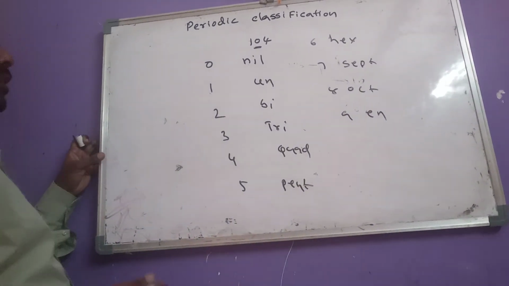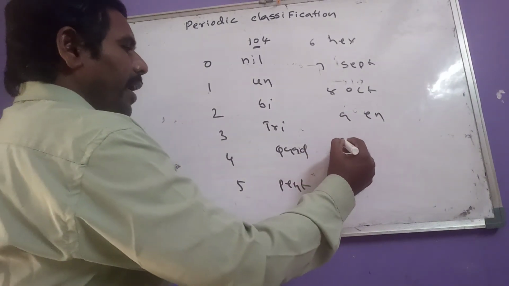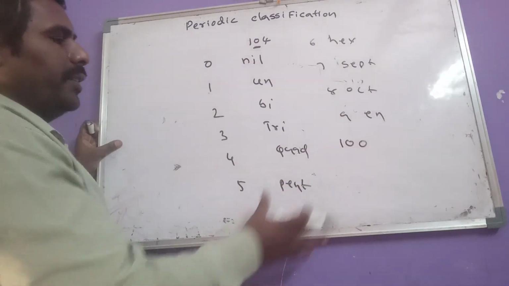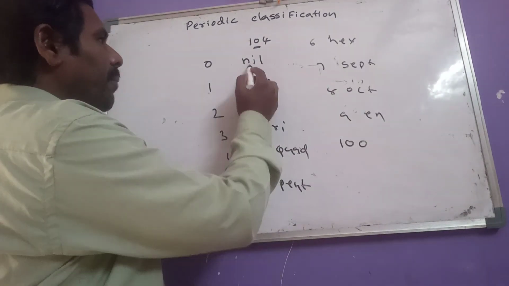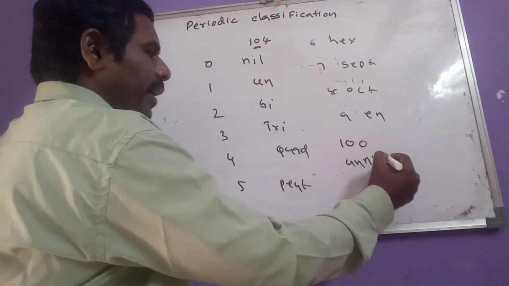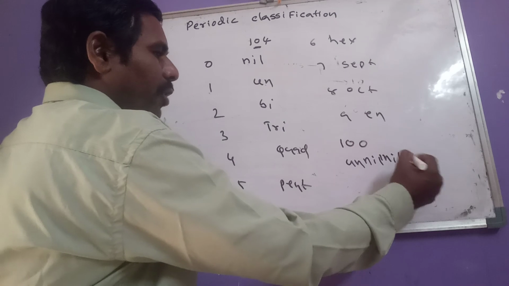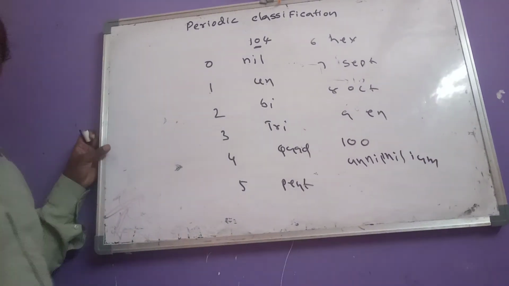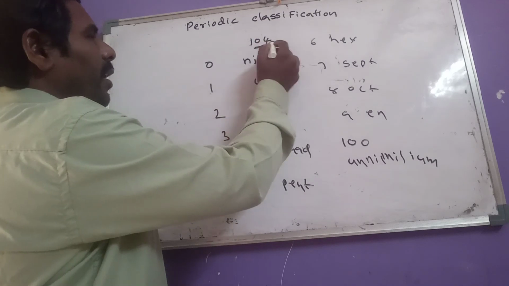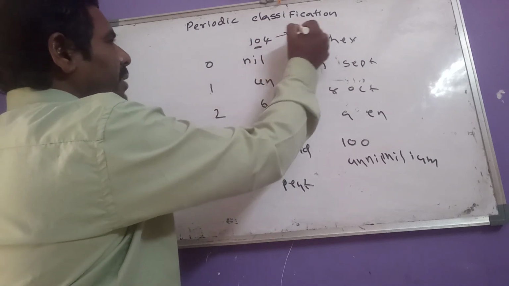So now, for example, if you want to name the element with atomic number 100, as per these IUPAC rules, 1 means which one? Un. 0 means nil. Again 0 means nil. We have to add ium. So unnilnilium.